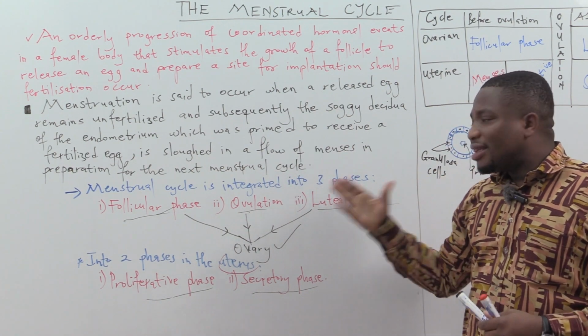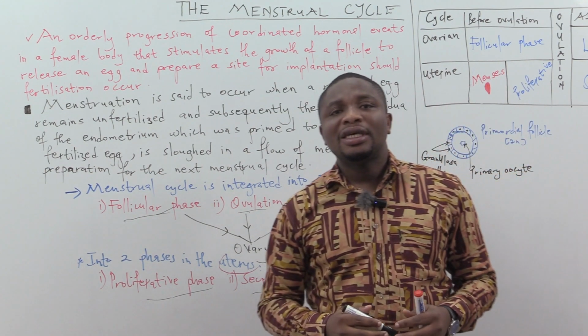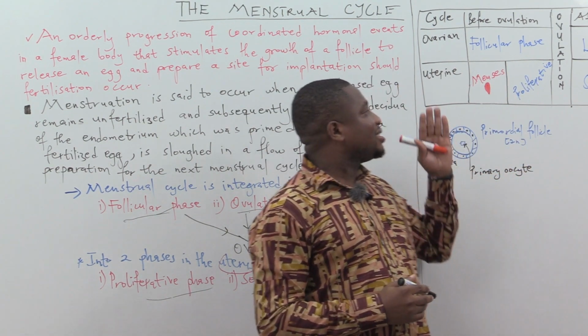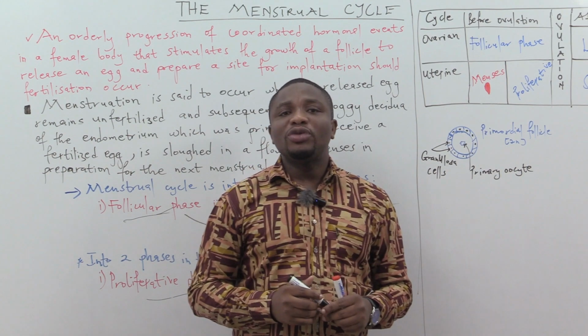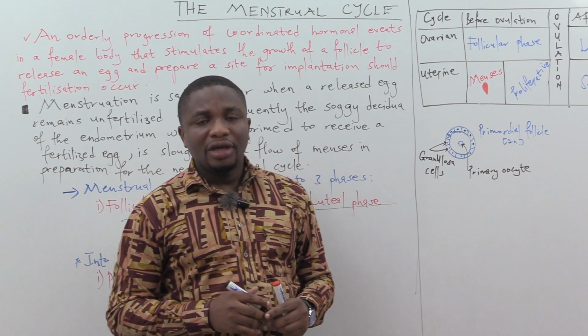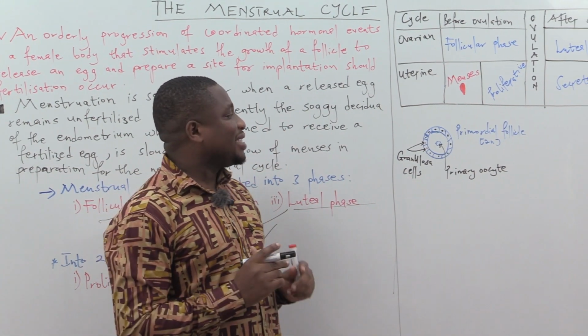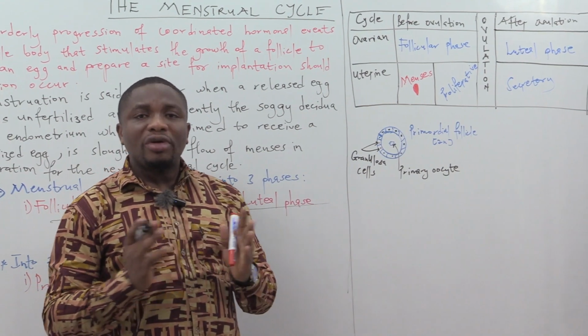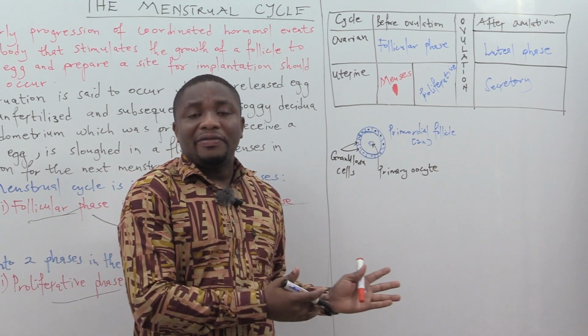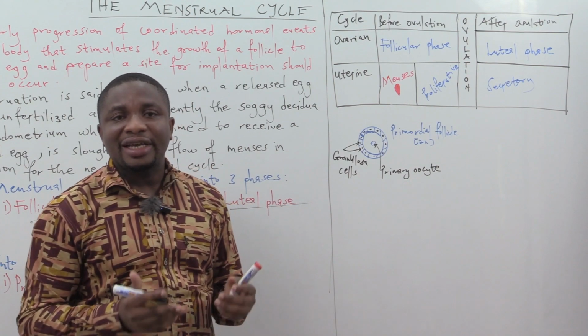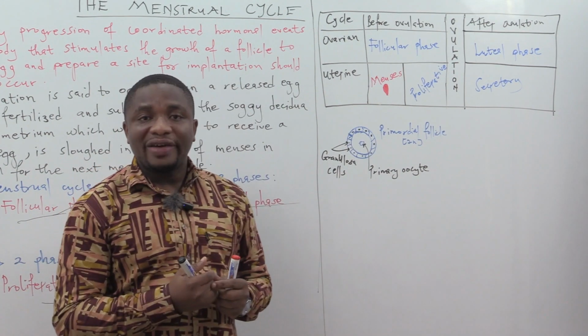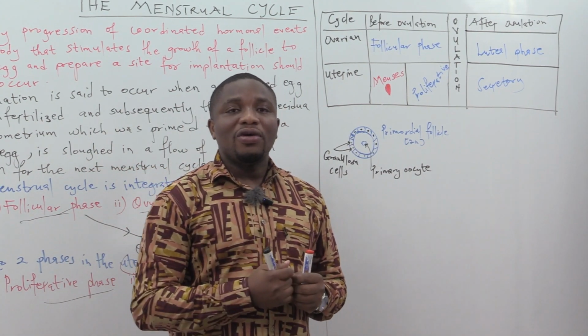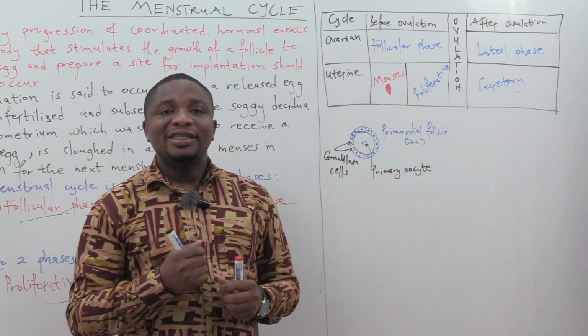All right, we can demonstrate that by going to this table that I've put up here. So let's look at the table. After that, we'll talk about the phases of the menstrual cycle: the follicular phase, the ovulation, and finally the luteal phase.